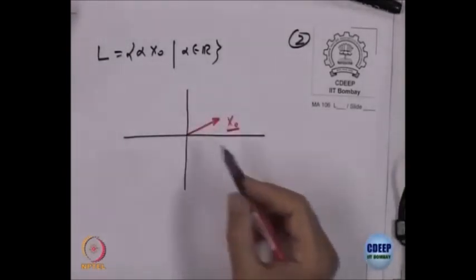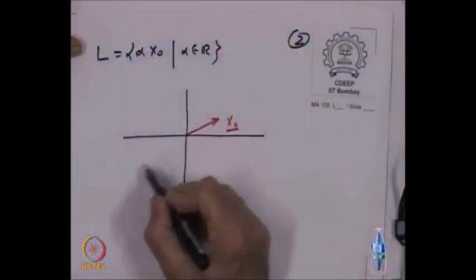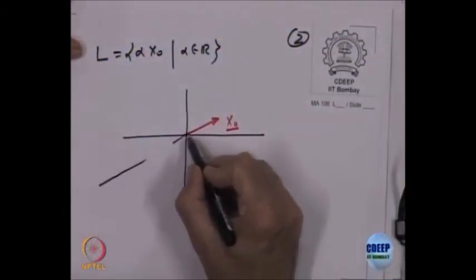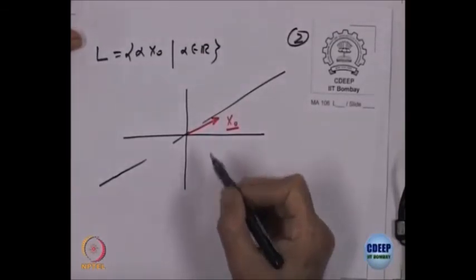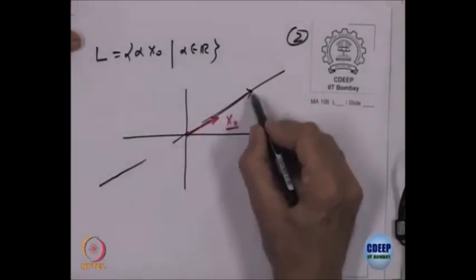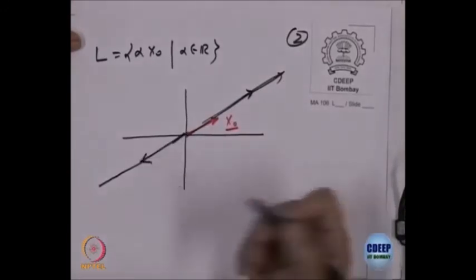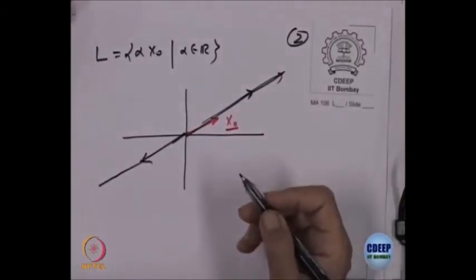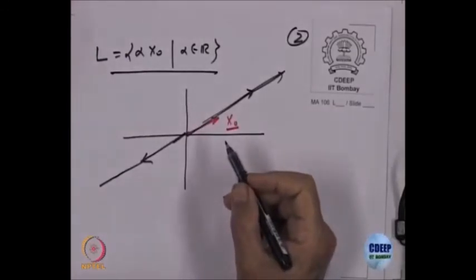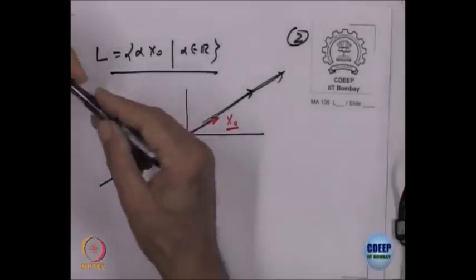What is alpha x0? I am taking a fixed vector and only stretching it. When I stretch it, its length will change only. So, the vector could be anywhere along here, depending on whether alpha is positive or negative. So, what is this? This is a line through the origin in R2. Is that okay? So, this is a line through the origin, and that is a vector space.